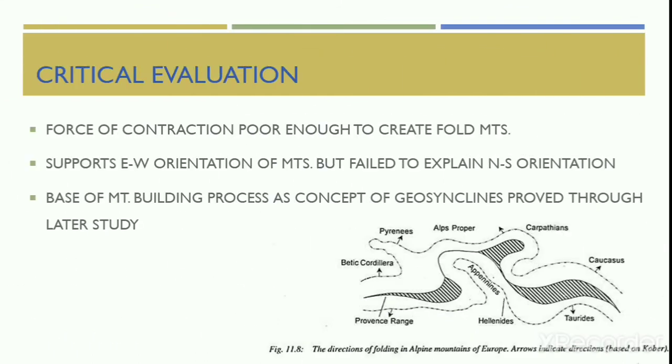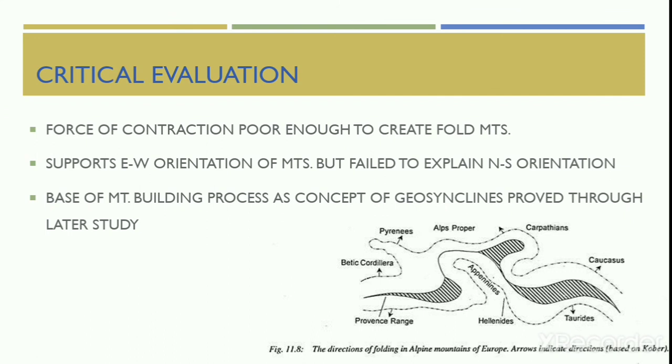Now let's critically evaluate the theory of Kober. According to the scientist, the force of contraction due to the cooling of Earth is not enough to create gigantic mountains like Himalayas. According to Suess, only one side of the geosyncline is backland that moves whereas the other side is foreland that remains stable.